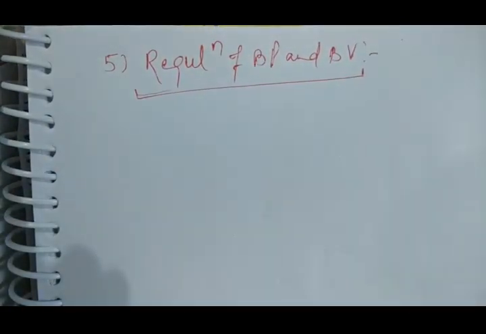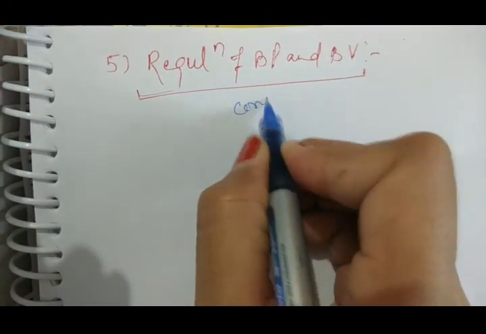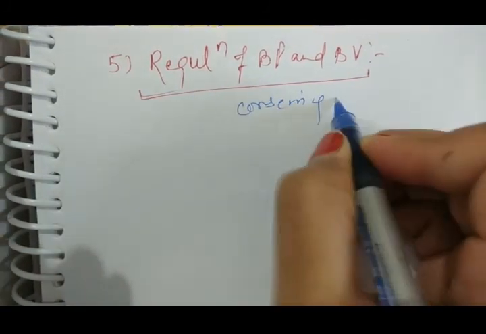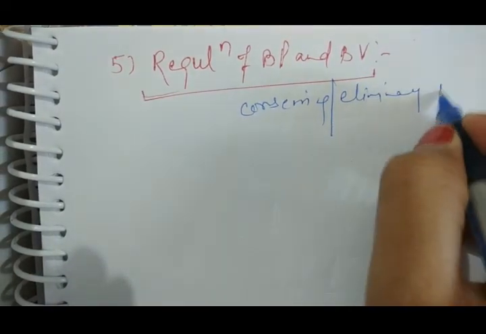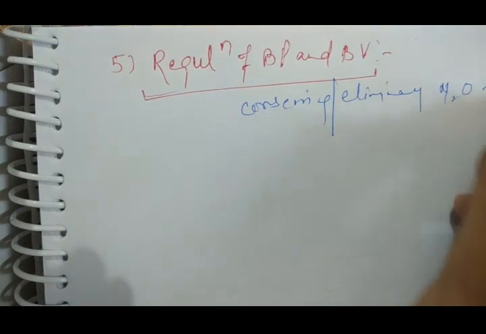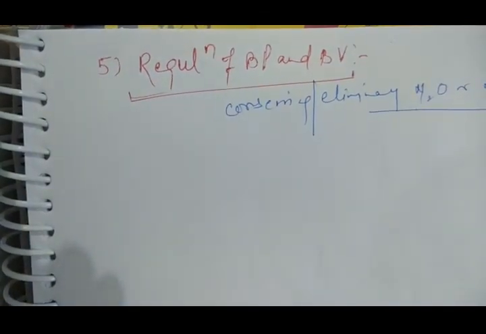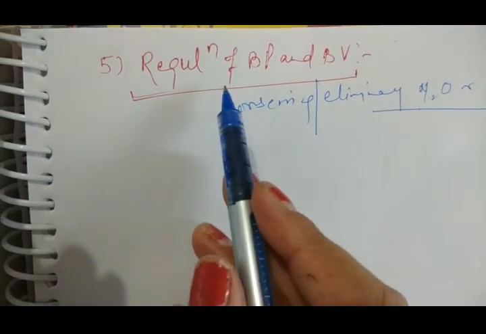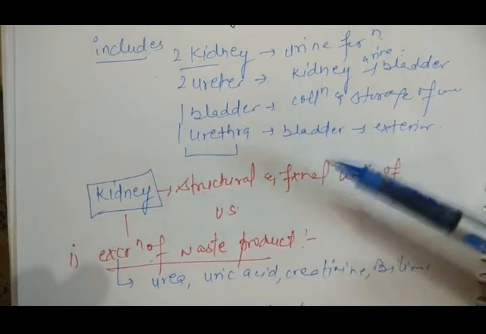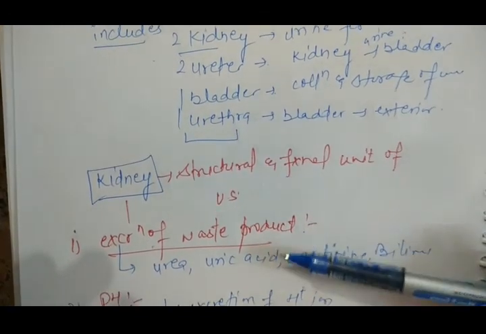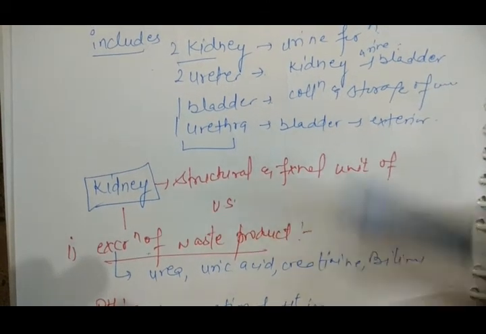So how are the kidneys helpful? They are either conserving or eliminating water or sodium with the help of urine outside from the body, and regulate blood pressure and blood volume. So this all was related to the functions of the kidney majorly. In the next class we will see the structure of the nephron.